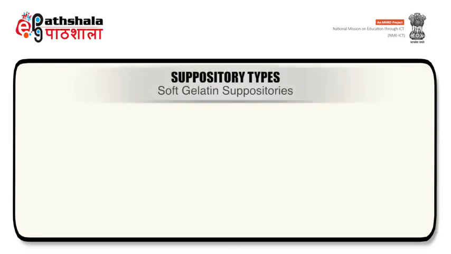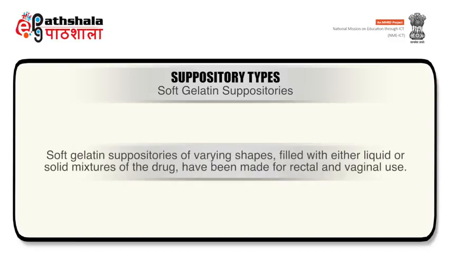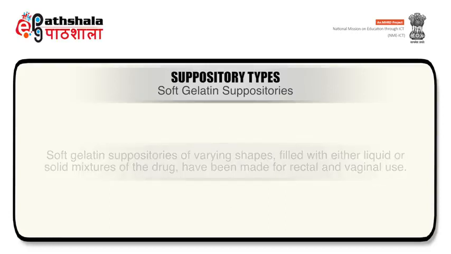Now talking about soft gelatin suppositories. Soft gelatin suppositories of varying shapes filled with either liquid or solid mixtures of the drug have been made for rectal as well as vaginal use.